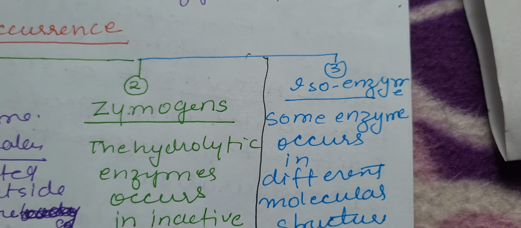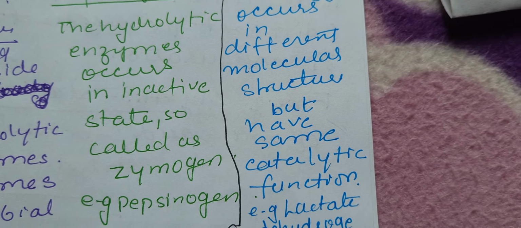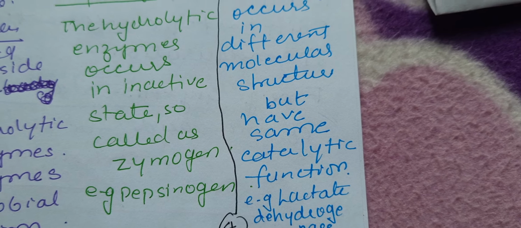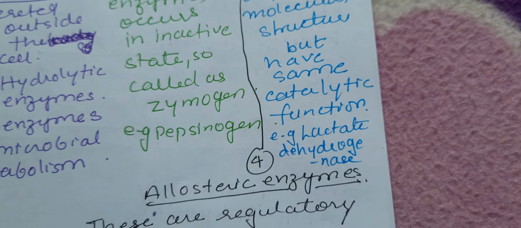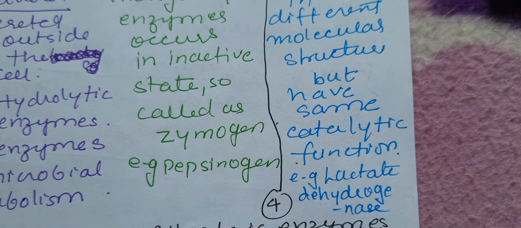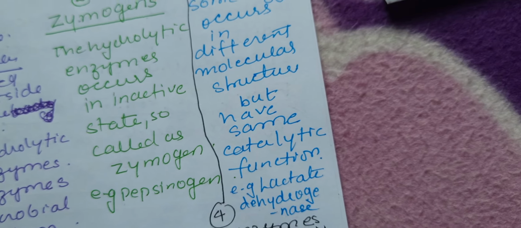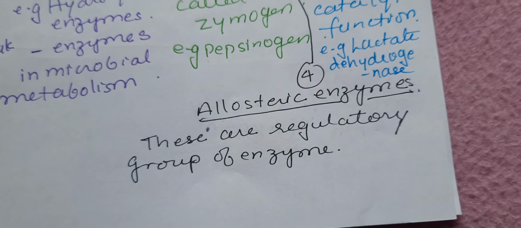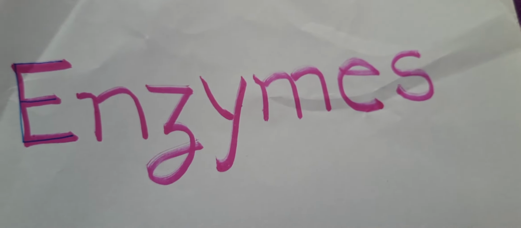Then isoenzymes are there. Now some enzymes occur in different molecular structures but have the same catalytic function. So their structure differs but their function is the same. For example, lactate dehydrogenase is present in different parts of the body, okay, but catalyzes the same reaction. Then we have allosteric enzymes, and these are called the regulatory group of enzymes.